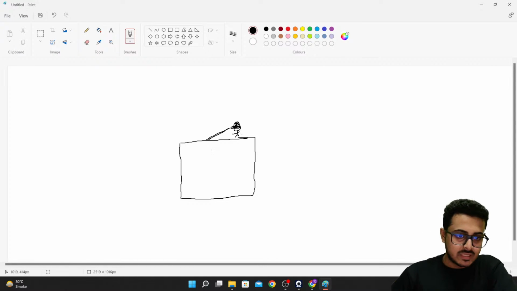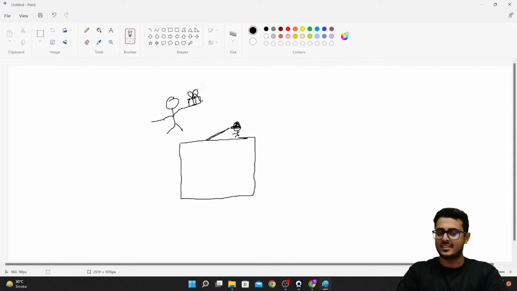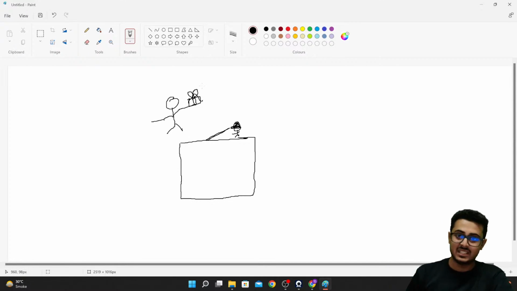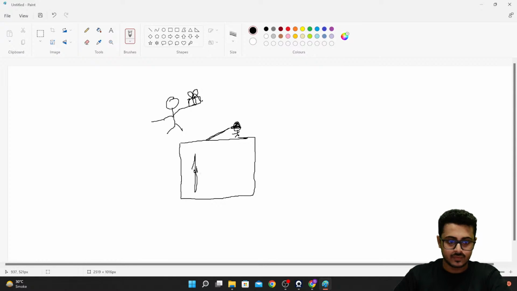Okay, so this is me. I'm coming to the party itself. And why is one of my hands detached from the body? I will just attach it. And this is the gift that I'm bringing for Fareem for the party. Because Fareem is organizing a party for us, I'm bringing a gift right over here. And this gift contains something that Fareem can use inside the party itself. Now, think of it in such a way that this is a function. This is the user right over here. The user wants to use that function.